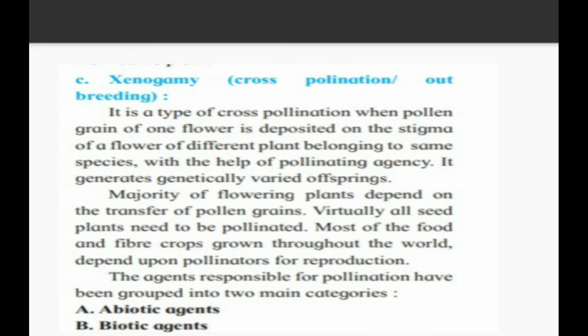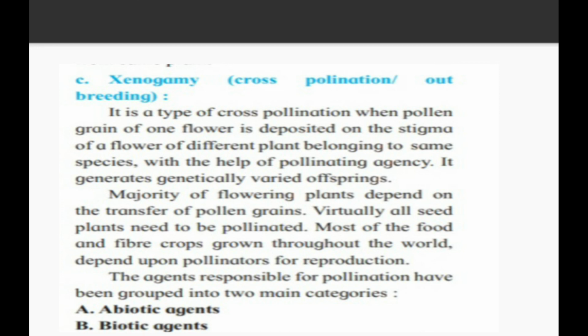Look now, it is a type of cross pollination when pollen grains of one flower are deposited on the stigma of the flower of a different plant, meaning two plants. One plant's flower contains anther and the other plant's flower contains stigma. So pollen grains are transferred from one plant to another plant by a pollinating agency. Then we call it xenogamy. It generates genetically varied offsprings, meaning there is variation, two different flowers are crossed with each other, therefore variation is possible in xenogamy.